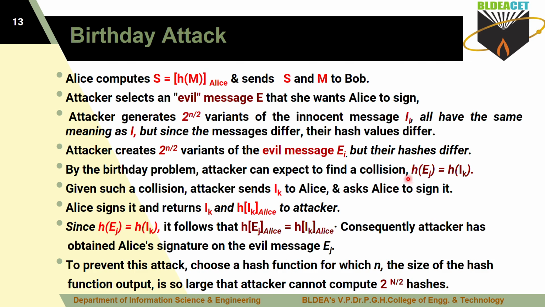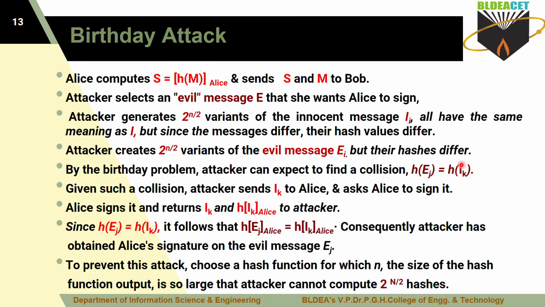Using that concept, the attacker will find, for E the evil message and I the innocent message, that the hash value is the same. They will try and get such messages. Given such a collision, the attacker makes the brute force attack and finds that the hash generated for the innocent message is the same as the hash generated for the evil message.